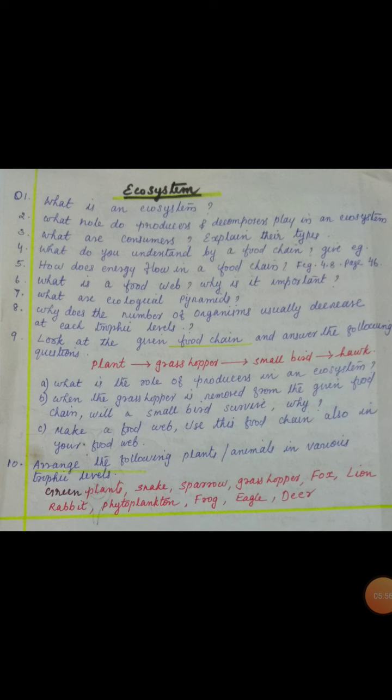Next question, what is a food web? Why is it important? Several food chains are interconnected to form a food web. And the importance of food web in an ecosystem, the first point, it gives alternative food to organisms. Second one, it ensures better chance of survival to organisms in case of scarcity of food. And third point is that it gives more stability to an ecosystem. That is the importance of food web in an ecosystem.